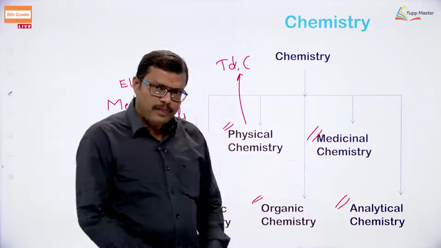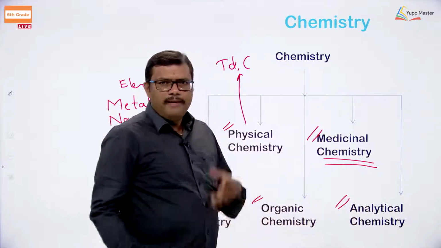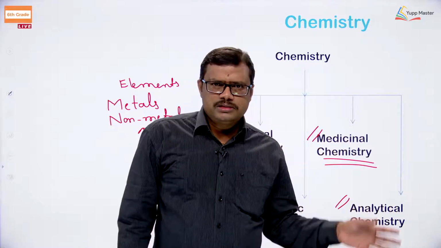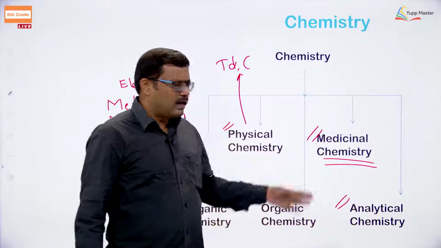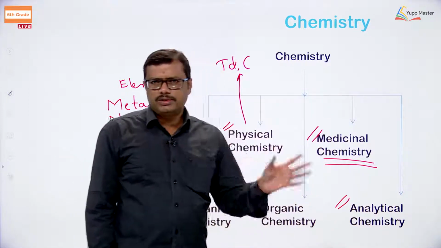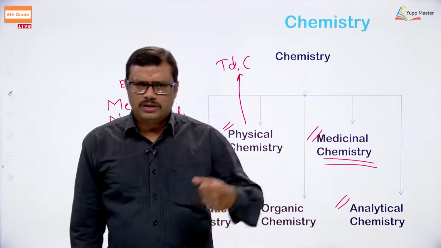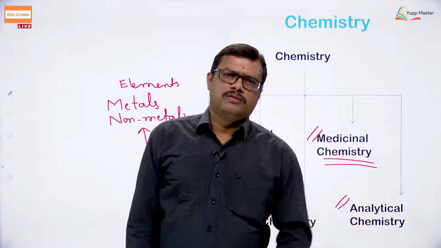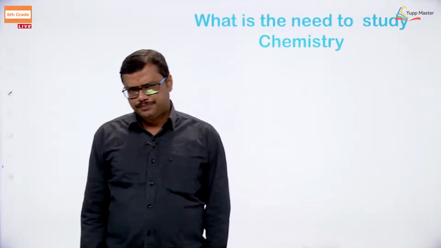Medicinal chemistry, this is very important. Medicinal chemistry, medicines and chemical compounds, okay. In the upcoming class slides, we are going to see how we relate medicine with chemistry, etc. Okay. Analytical chemistry, the weighing purposes, how accurate we are, what is the weight of the compound, all these can be done through analytical chemistry.